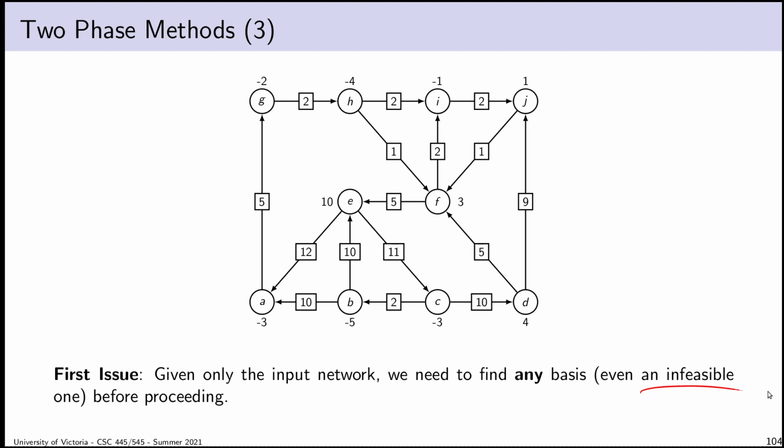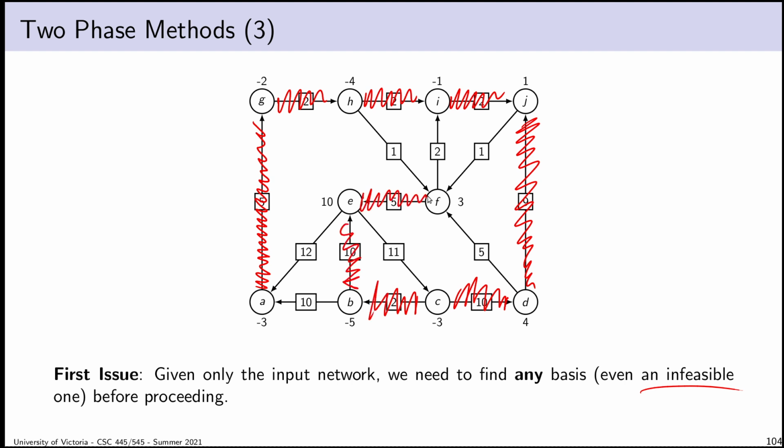And the answer is, I could use a graph traversal algorithm to compute an arbitrary spanning tree. So I treat the graph as if it's undirected, and I perform depth first search or breadth first search. So I could do that here. So let's do depth first search. So A to G, G to H, H to I to J, go around here. I think I might even be able to get a nice spiral looking one.